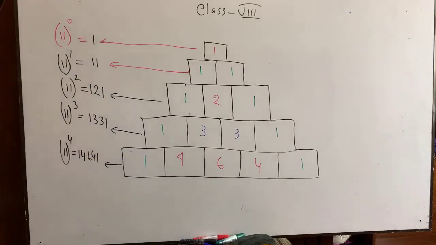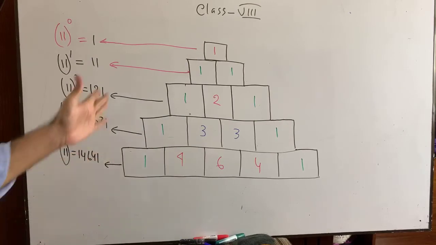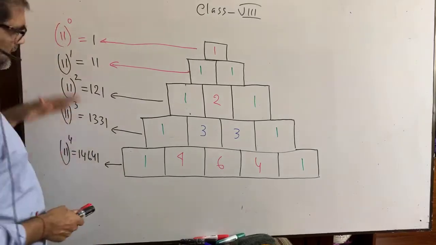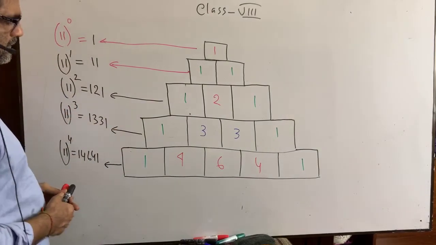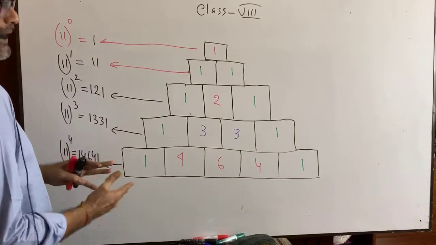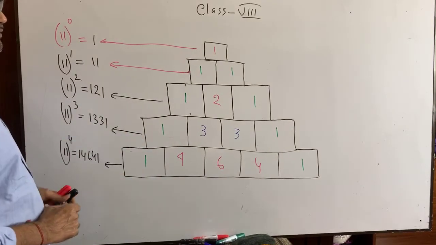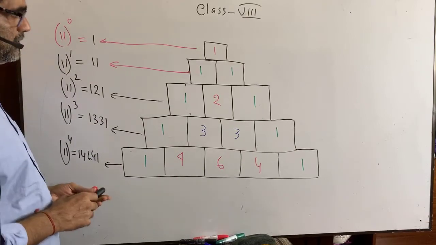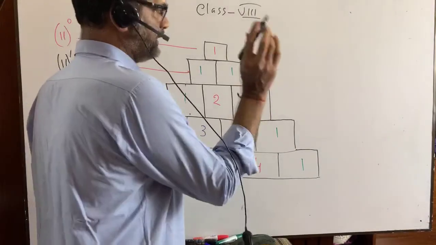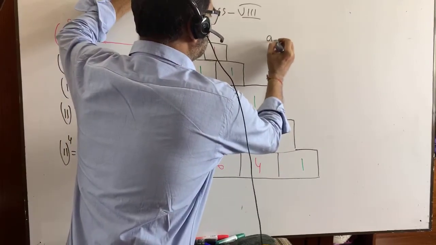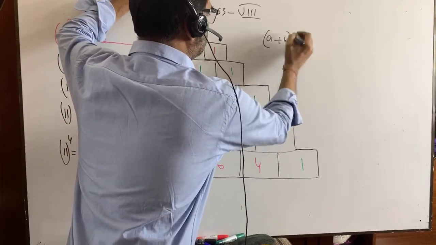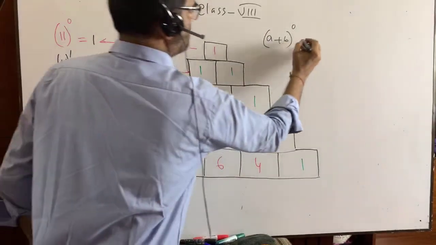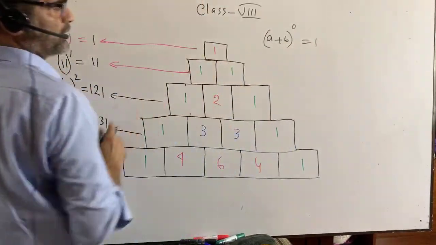I think you have got it. So it is followed by a certain rule, and we can easily get it. Actually, what is the impact of what I have written? Please see, dear students, if I write here a plus b whole to the power 0, something to the power 0 is always 1. It is 1.